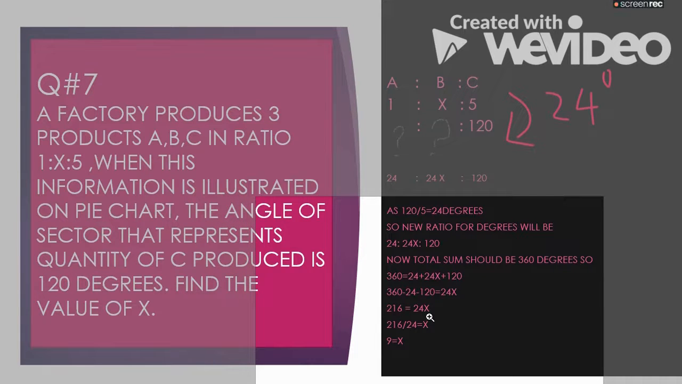Now for isolation of the variable, we know that 24 is in multiplication with x, so it will go on the other side and will be divided. So 216 divided by 24 will give you the answer 9.